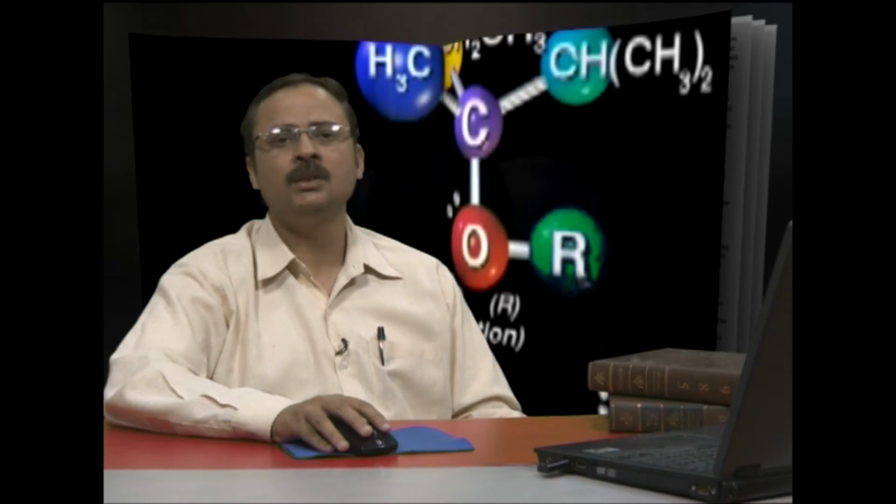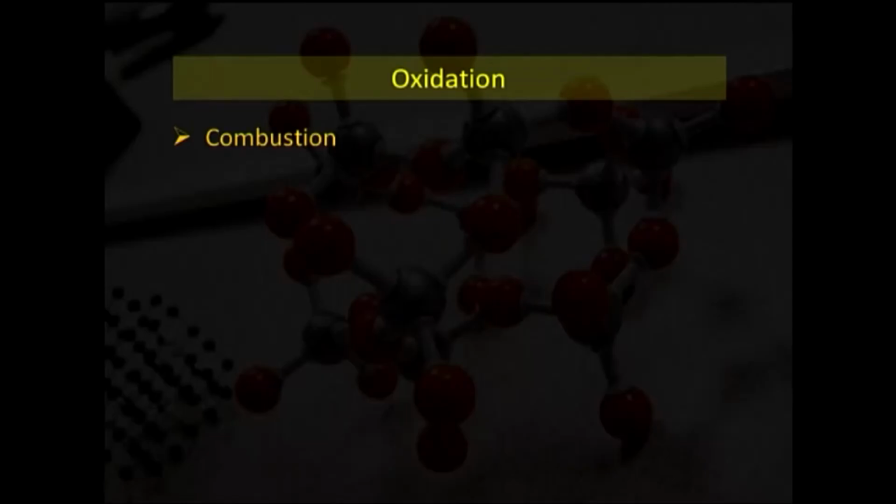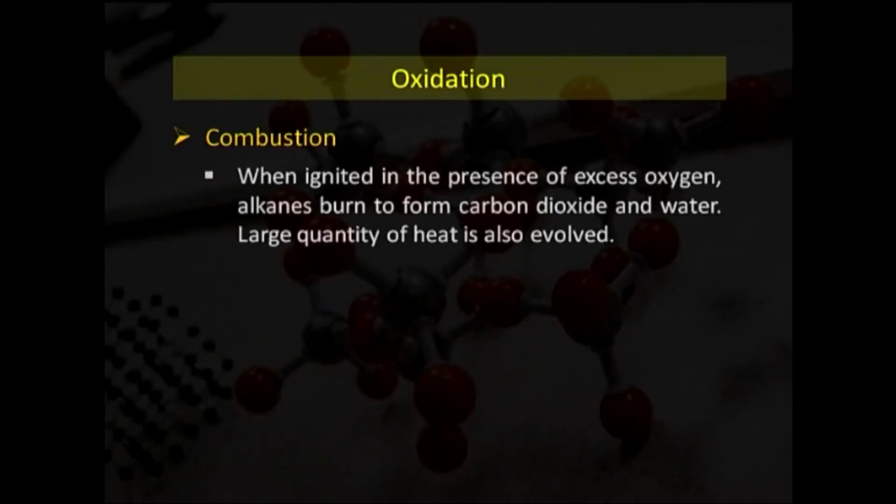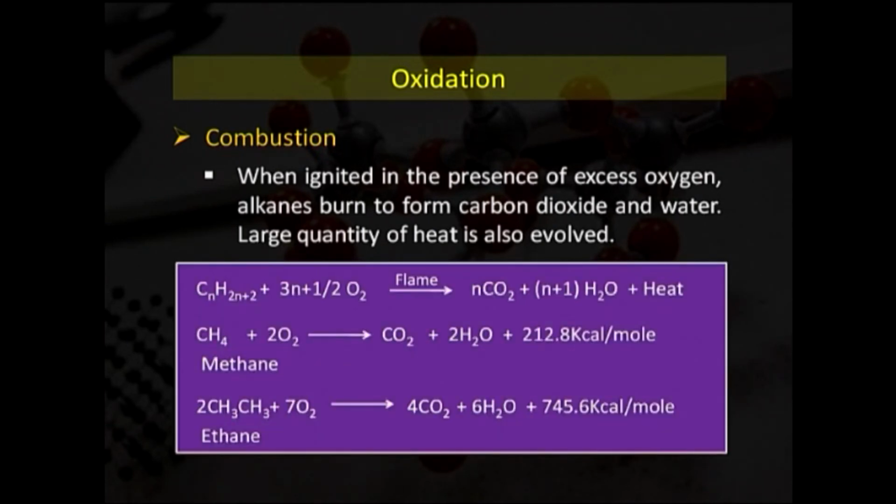Now, we will discuss the oxidation reaction. Oxidation always takes place in the presence of oxygen and higher temperature. So, combustion is a type of oxidation. In this, when ignited in the presence of excess oxygen, alkanes burn to form carbon dioxide and water. A large quantity of heat is also evolved. This is an example of oxidation. This is the simple reaction, or you may say the common reaction, which takes place in alkanes.